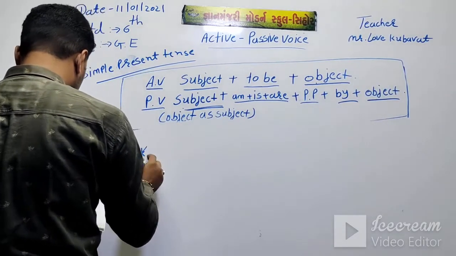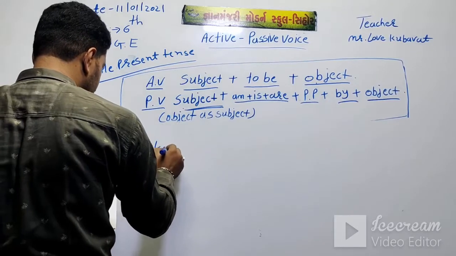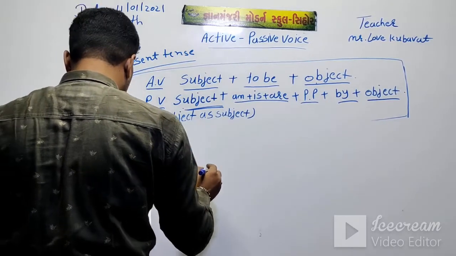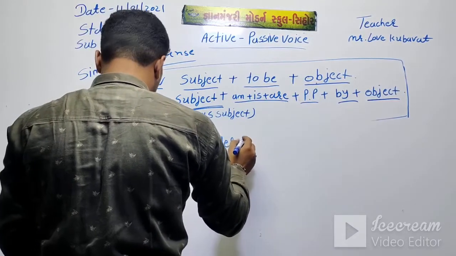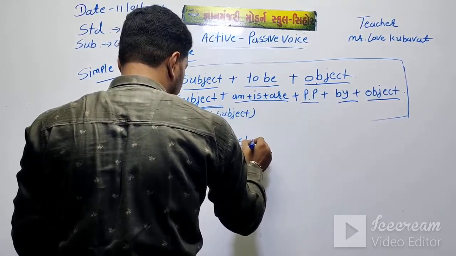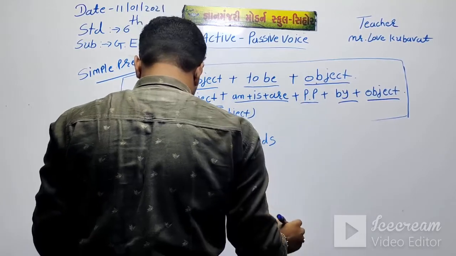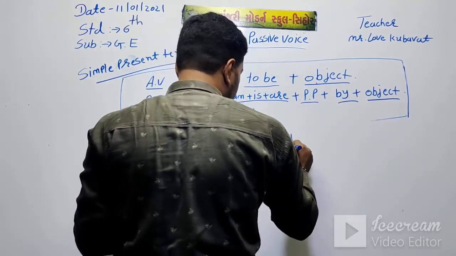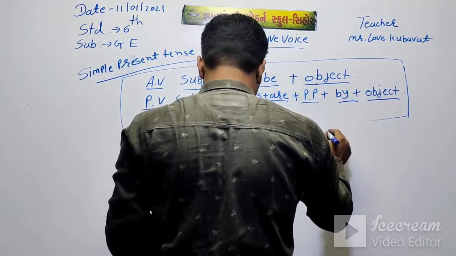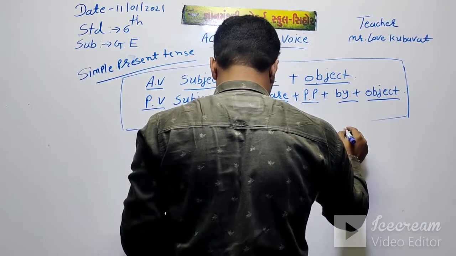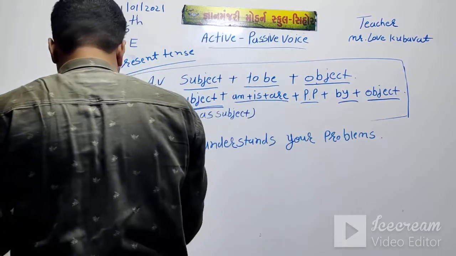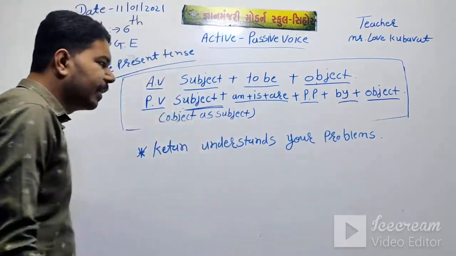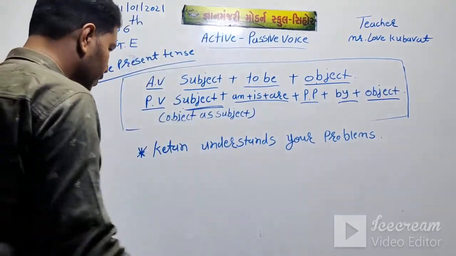Another example, Ketan understands your problems. Ketan understands your problems.